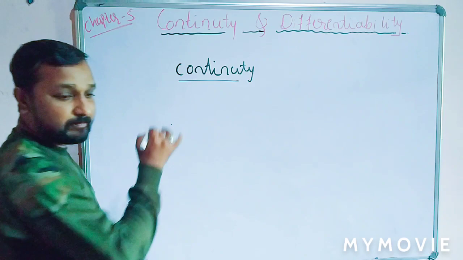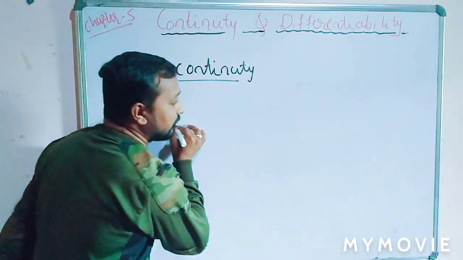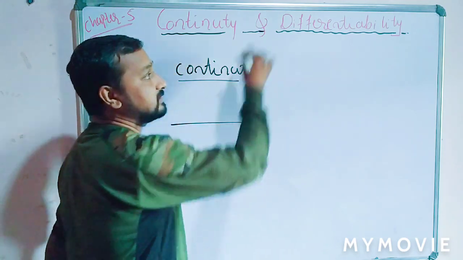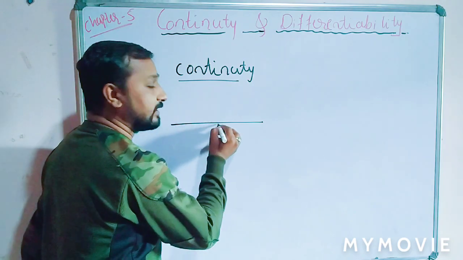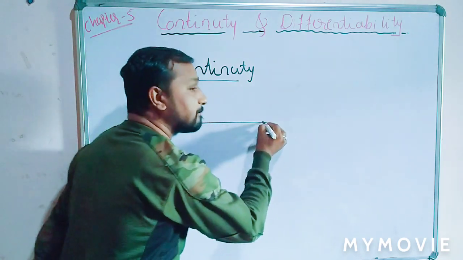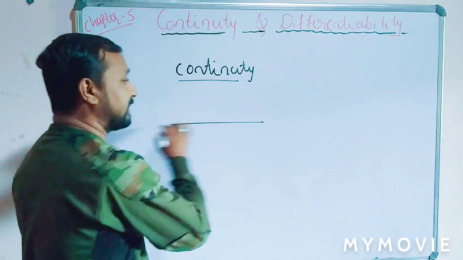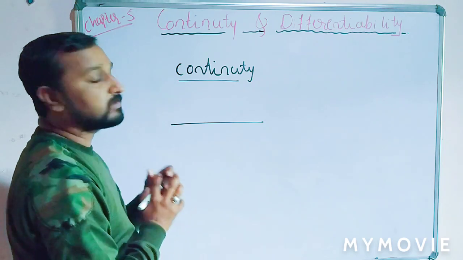It means drawing without lifting the pen from the plane of the paper, the plane of this blackboard. We cannot lift the pen from our blackboard or plane. So this is the meaning of continuity.